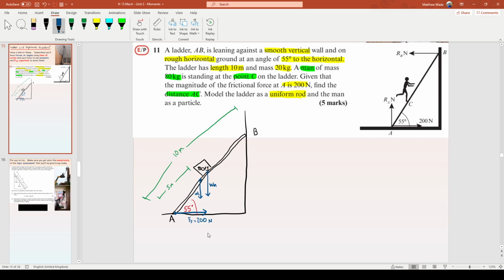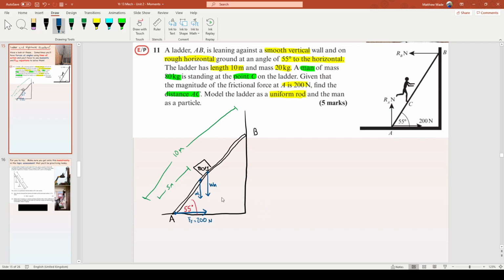Okay, now why would the force of friction be acting that way? Well, because this force of friction opposes motion or intended motion. If the floor was slippy, the bottom side of this ladder would slide out toward the left. So what's preventing that? A force of friction pulling it to the right. So there's your force of friction included.